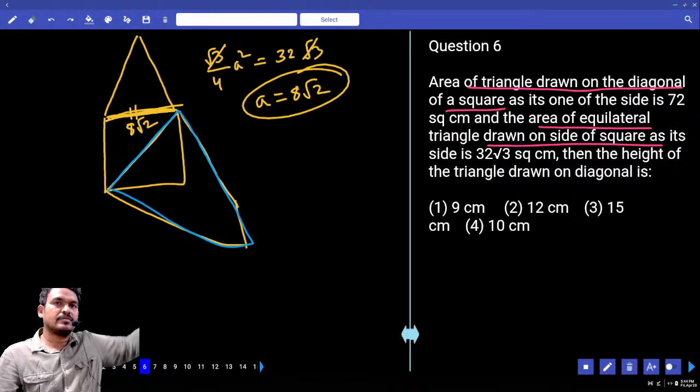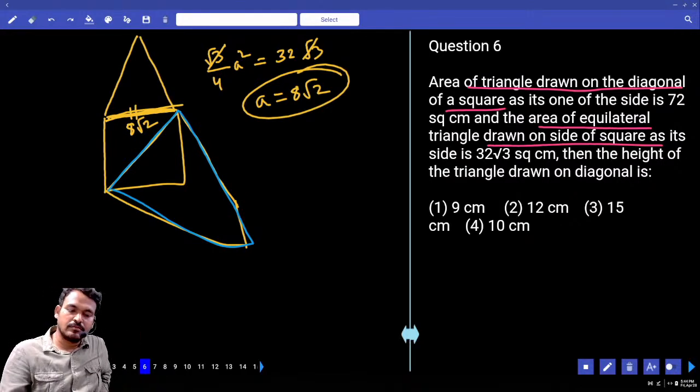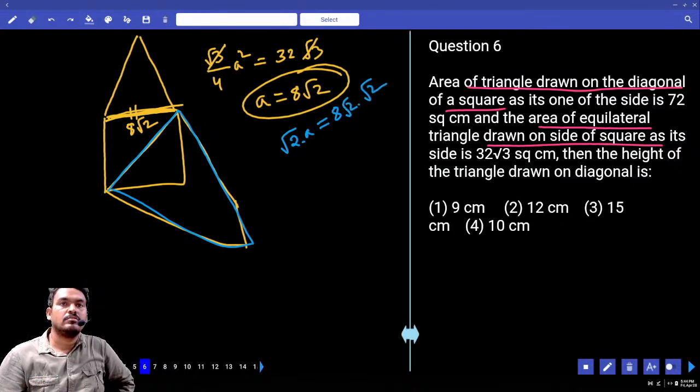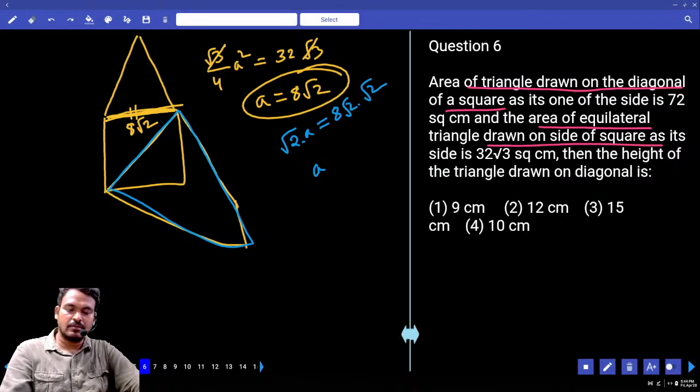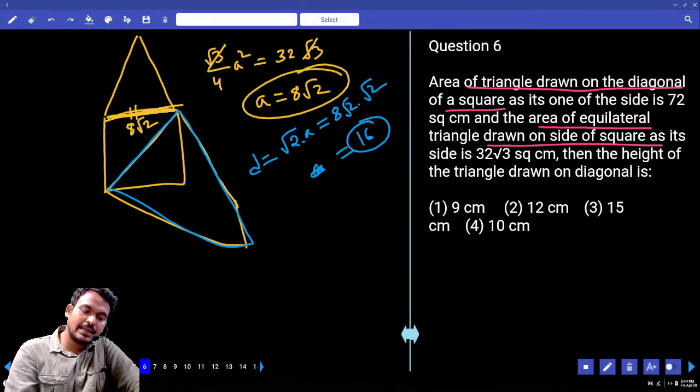What is the side of the square? 8 root 2. Then the diagonal of a square is root 2 into a, equal to 8 root 2 into root 2. What is the diagonal value? 16. The diagonal is 16. It is also equal to the side of the triangle.